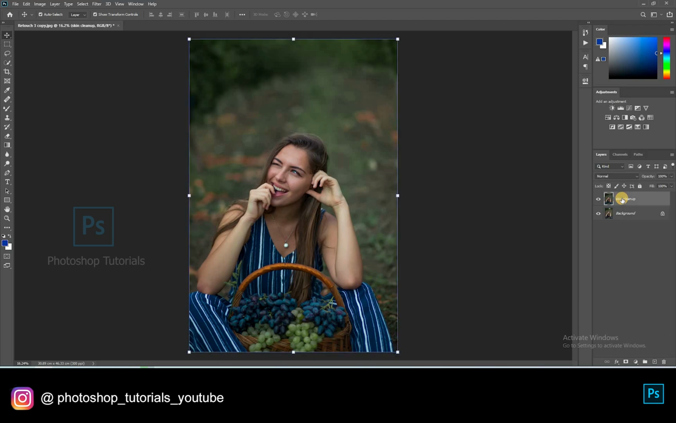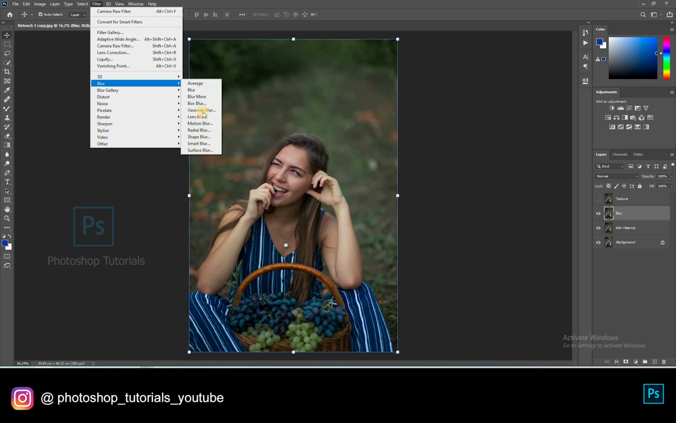Select the top layer and click on Ctrl+Command+J 2 times, so we need 2 copy layers for this technique. Name one layer as blur and another one as texture. Keep the texture layer on top and blur layer below that. Off the texture layer. Click on blur layer, go to filter.